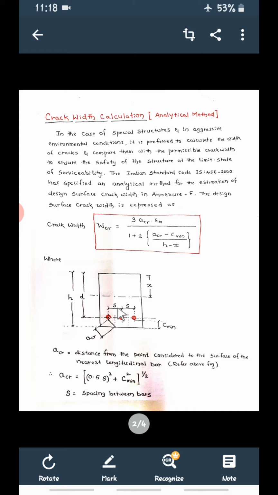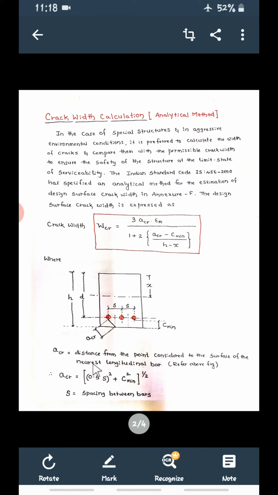So this is important: every formula or equation is given in the IS 456 code book. It is not necessary to learn them by heart, just refer to the IS code book. Once again, try to calculate this crack width. This is the main formula. In that we can calculate ACR, we can calculate EM, and we can calculate C minimum.